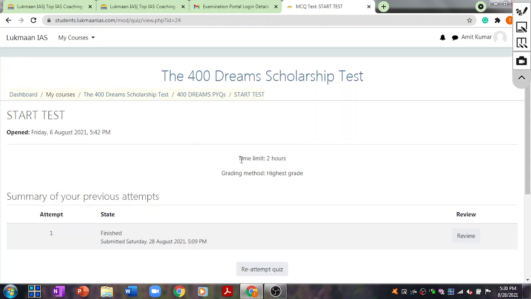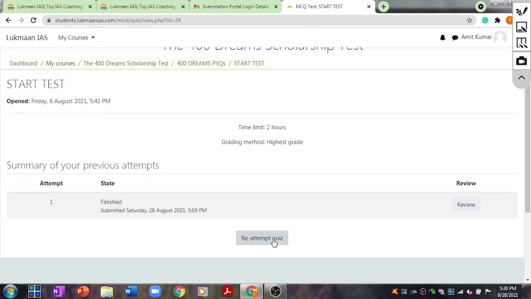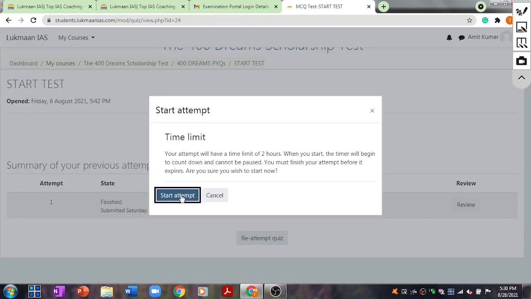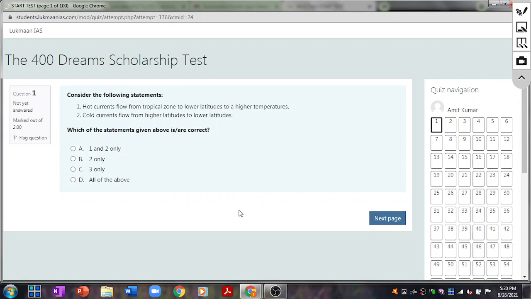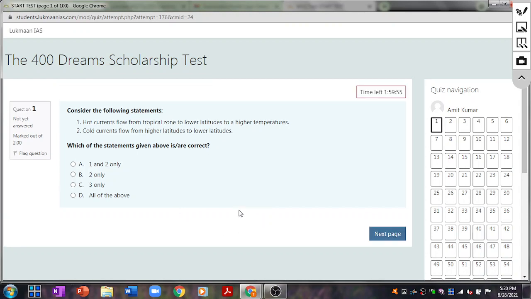Here it will be mentioned that the time for the exam is 2 hours, only one attempt is allowed, and the grading method will be highest grade. You can just click on start test. At this point of time it is showing reattempt because I have already attempted this particular test paper. Now you can see the test screen has opened up.